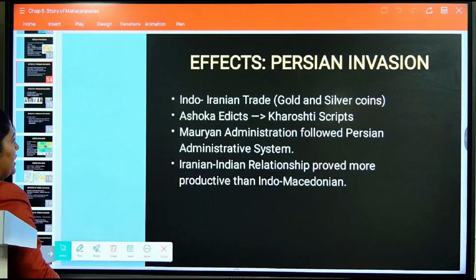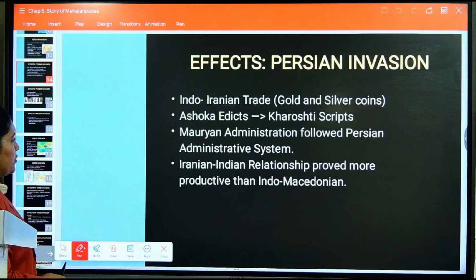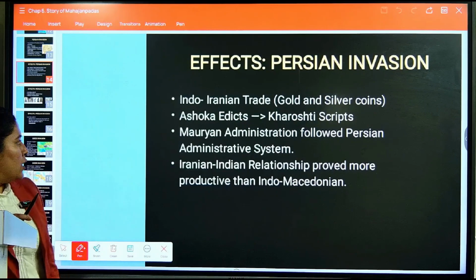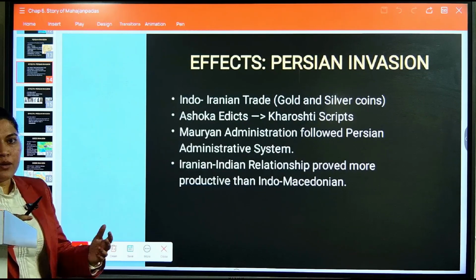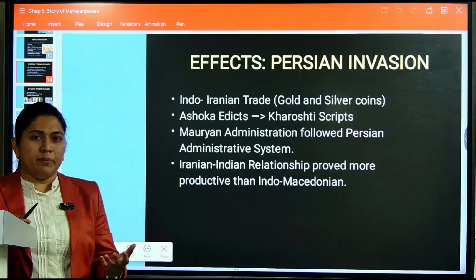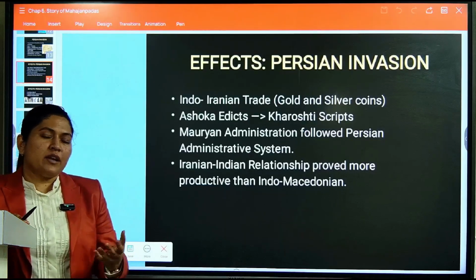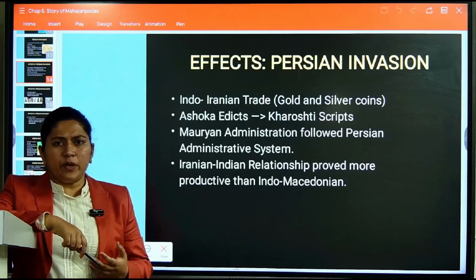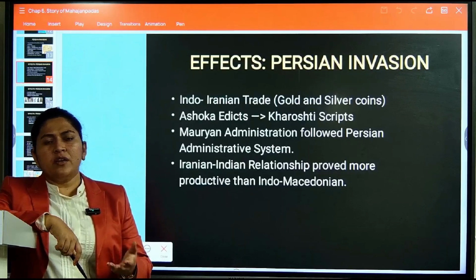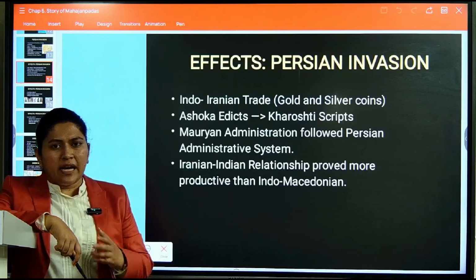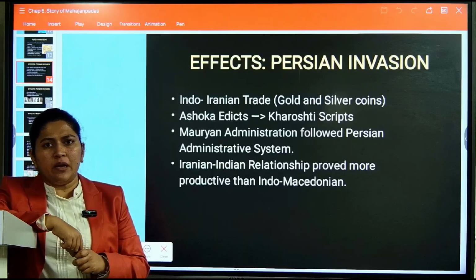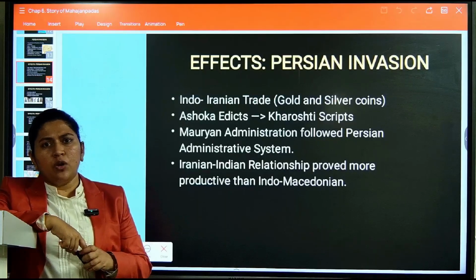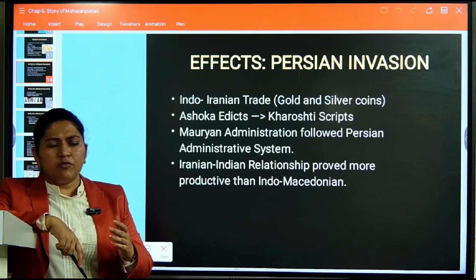Now, the effects of the Persian invasion were that the Ashokan edicts got the Kharosthi script. After that we began our trade with the Iran people, because Iran was considered the most important and significant partner for Indian trade. Even today, we have n number of trade ties with Iran, because from here we get many natural resources, and we exchange our economic values also.